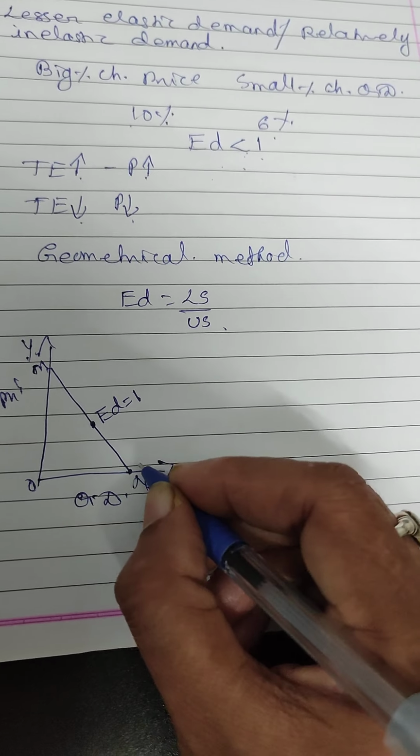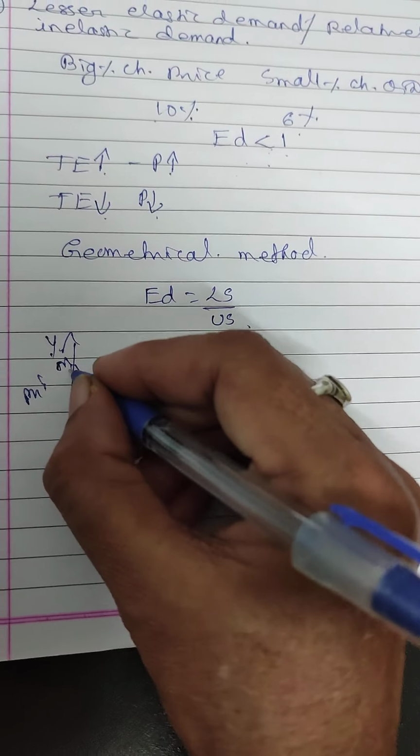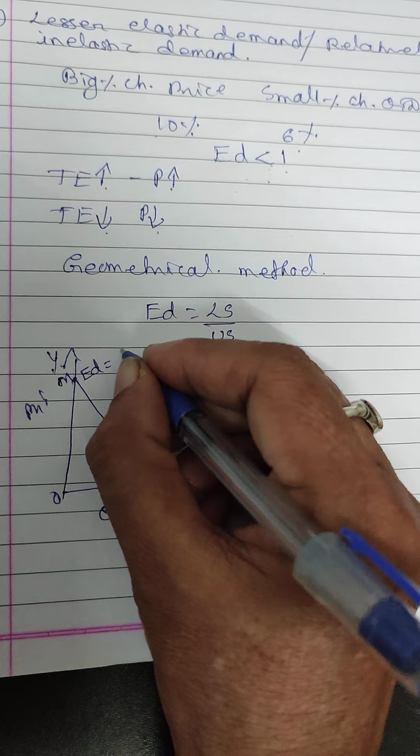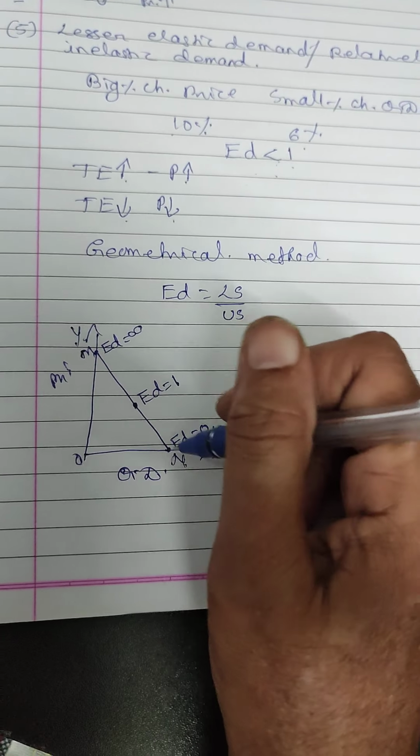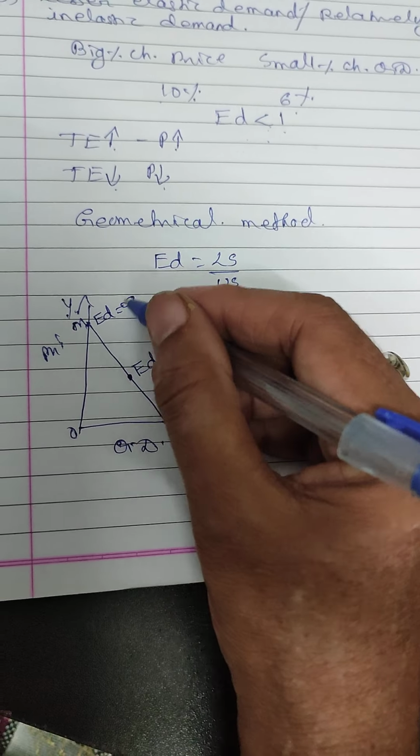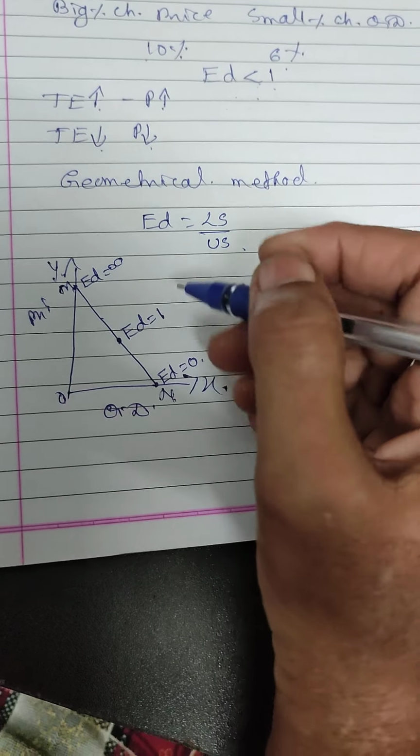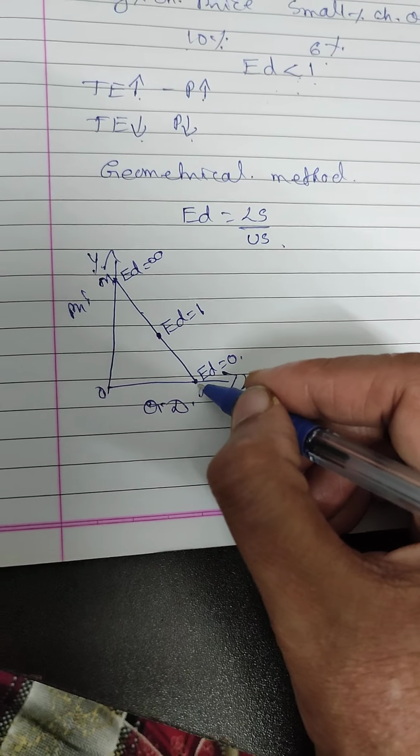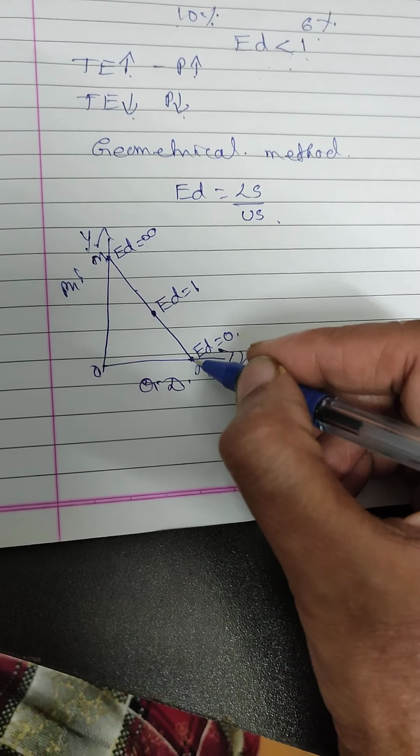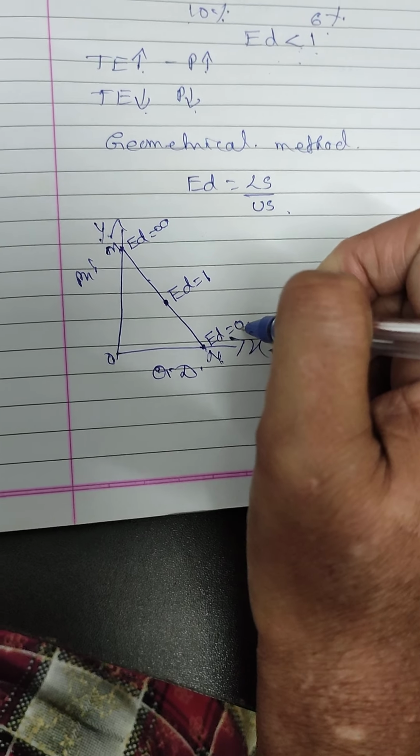And here the elasticity of demand is 0, and here the elasticity of demand is infinite, because the upper segment is 0, so it is infinite. Here it is 2 divided by 2 or 3 divided by 3, so equal to 1, and here the lower segment is 0. Lower segment is 0 divided by any number, so you will get an answer of 0.